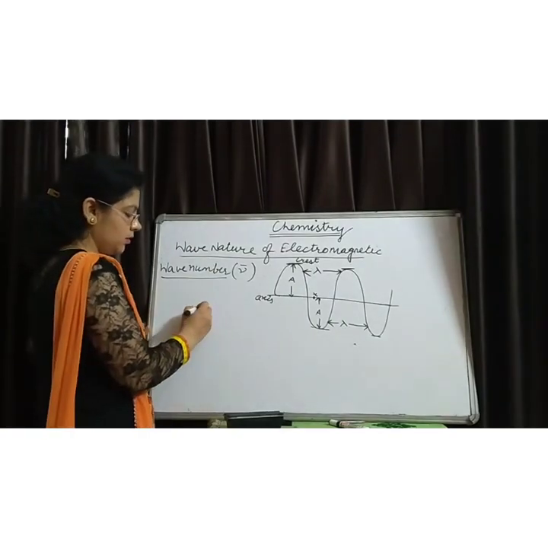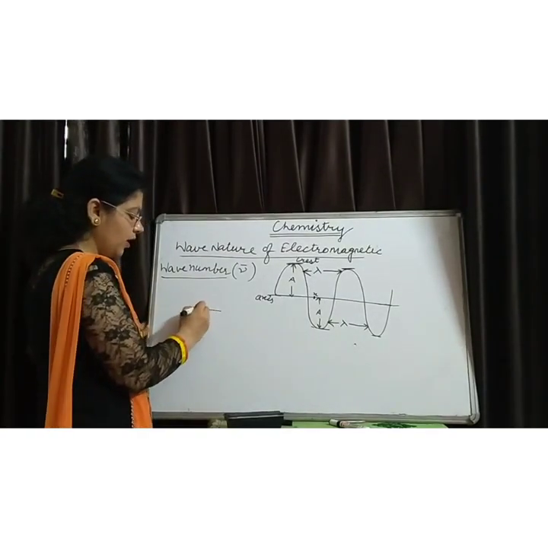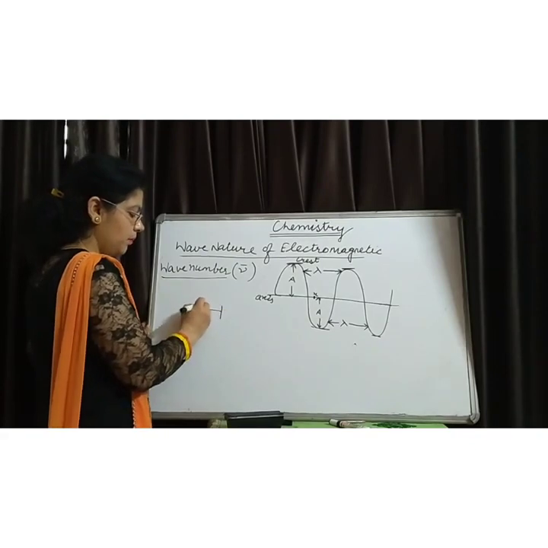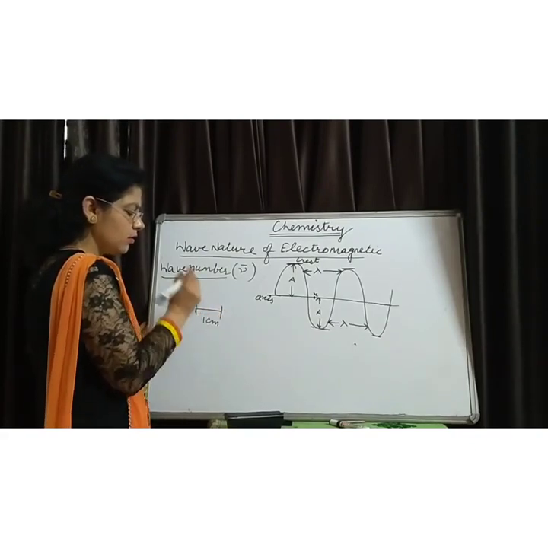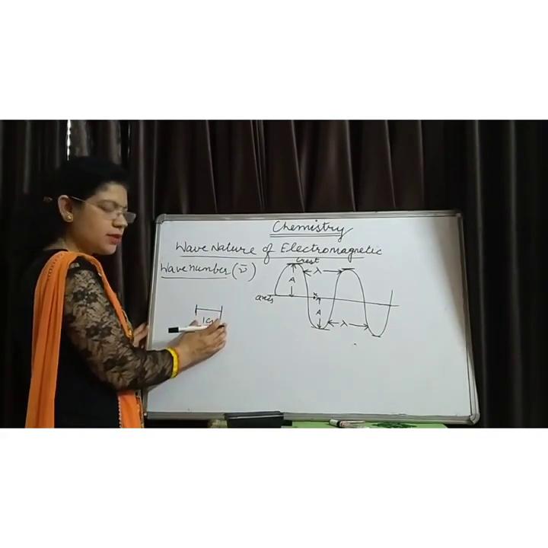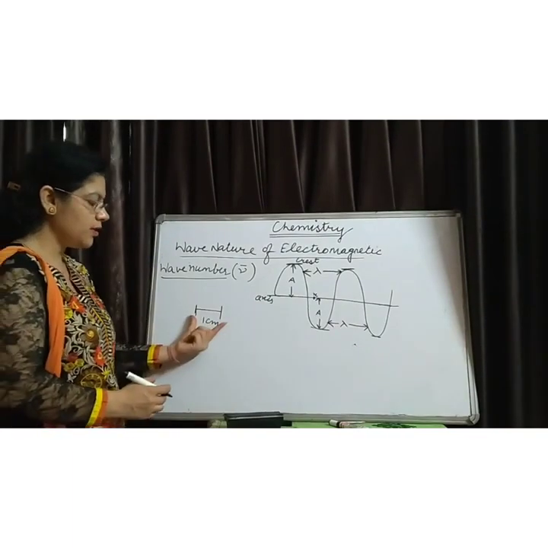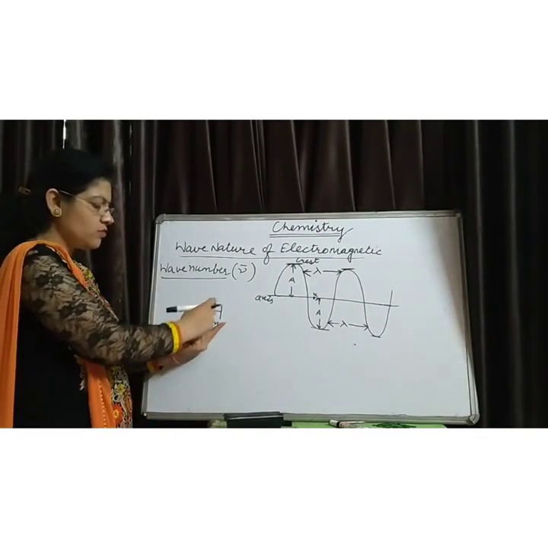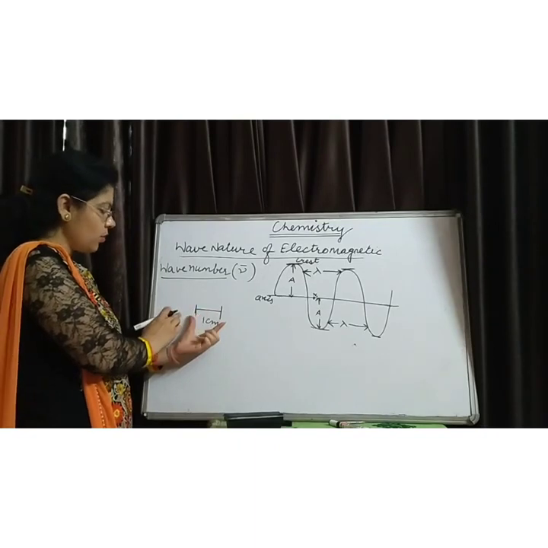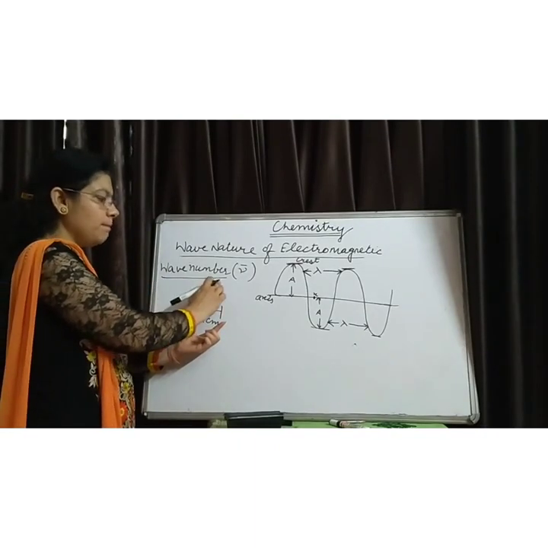Wave number is the number of waves present in 1 centimeter distance. In 1 centimeter distance, the number of waves which are present is known as wave number.